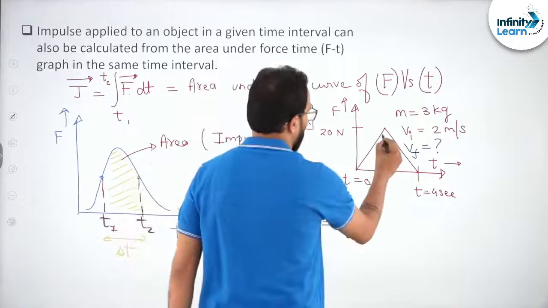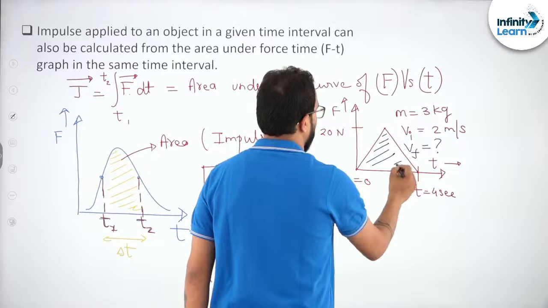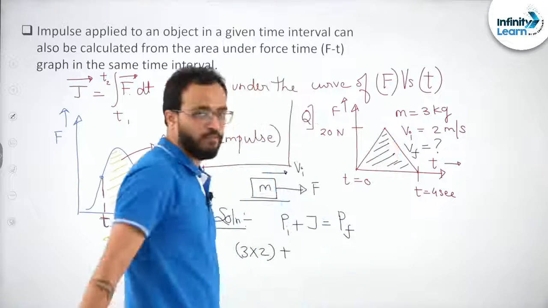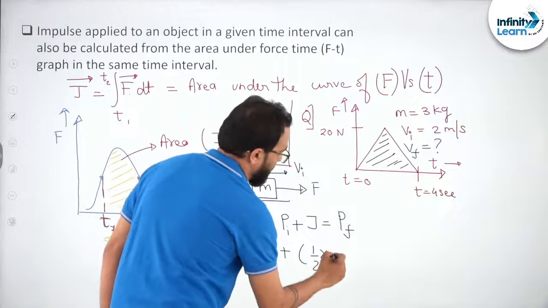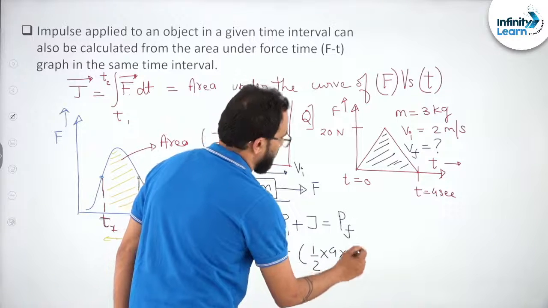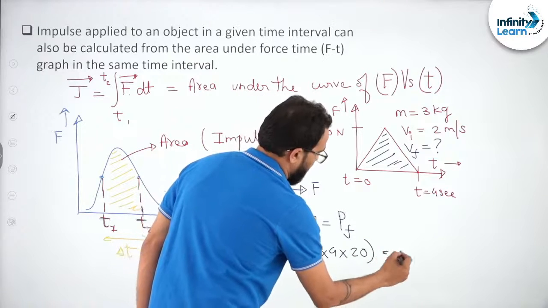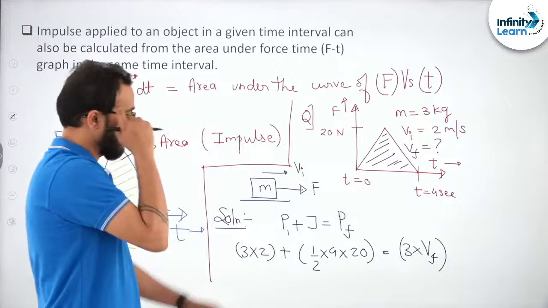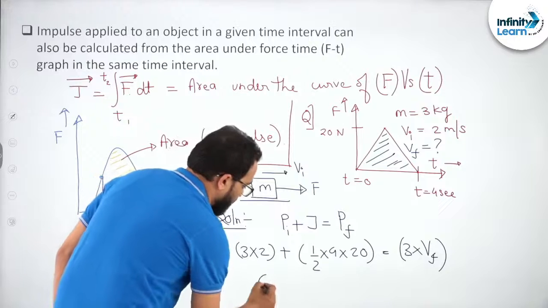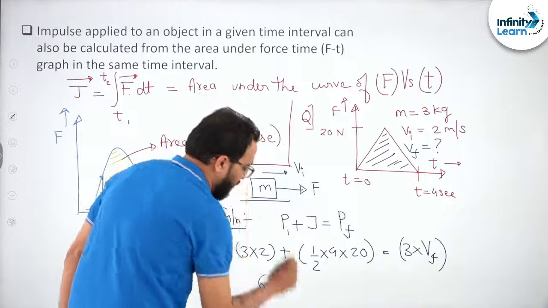So here what you will do, sir, this area. What is the area of this triangle? Half into base into height. You will say, sir, it is half into base, how much? 4, into height, how much? 20, is equal to 3 into final velocity. Now you tell me how much is this? You will say, sir, 6 plus 40.